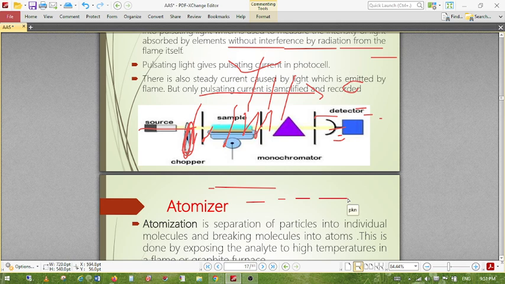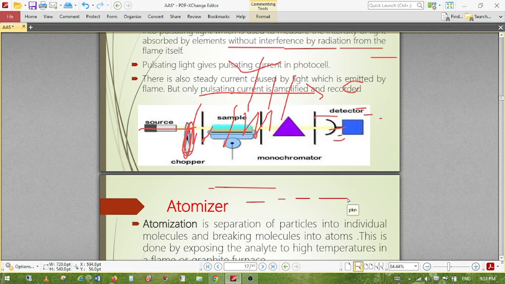So this is the difference between atomic absorption spectrophotometry and atomic emission spectrophotometry, which is also called flame photometry. Here, atomic absorption is the main account. Then here you have to take account of the atomic emission. Here a hollow cathode lamp is used as a source of light. Here, no hollow cathode lamp is necessary. Only the flame is used.